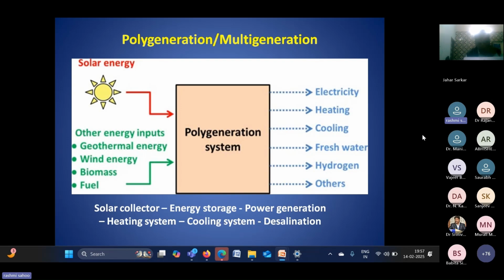For example, you have a power plant, and to use the waste heat of the power plant, we can use a refrigeration system, let's say a vapor absorption refrigeration system. The cooling product of that system is basically the cogeneration. So with the main generation, there is a byproduct of that system. But when we're talking about polygeneration or multi-generation, every output is very important. So when we design that system, you have to design it based on what the outputs are.